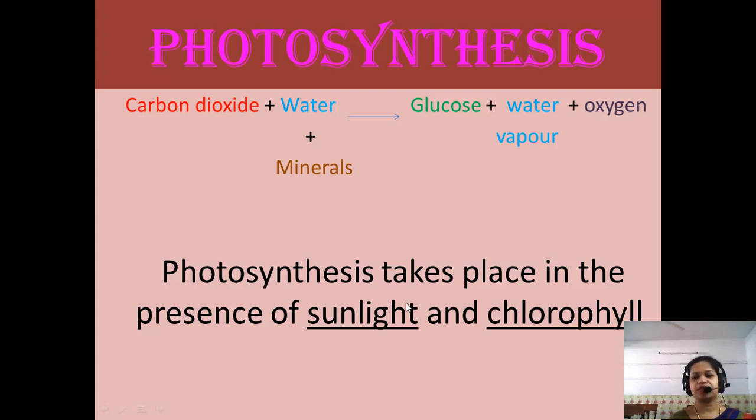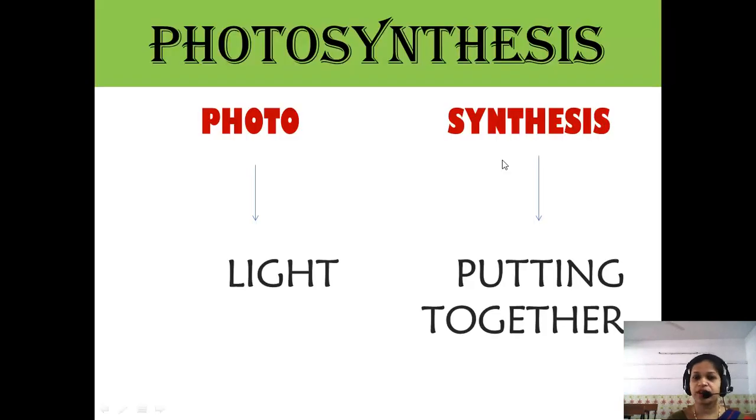In the presence of sunlight and chlorophyll, they convert the carbon dioxide, water and minerals into food, and the food is prepared in the form of glucose, releasing extra water vapor and oxygen. This whole process is called what? Photosynthesis.